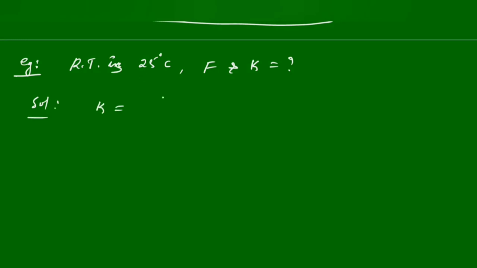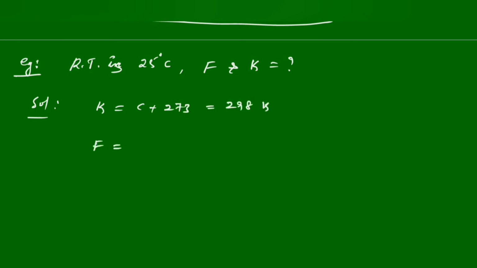Let's see a few examples. The room temperature in Celsius scale is 25 degrees Celsius. What is the temperature in terms of Fahrenheit and Kelvin? In terms of Kelvin, that is C plus 273, which gives 298 Kelvin.